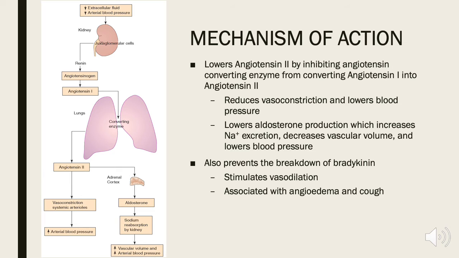By using an ACE inhibitor, we're going to lower concentrations of angiotensin 2 and thereby reduce vasoconstriction and lower blood pressure. By lowering aldosterone production, this is going to increase sodium excretion, which is then going to decrease vascular volume and help lower blood pressure as well. ACE inhibitors also prevent the breakdown of bradykinin. Bradykinin helps stimulate vasodilation, however it is also associated with side effects such as angioedema and cough.